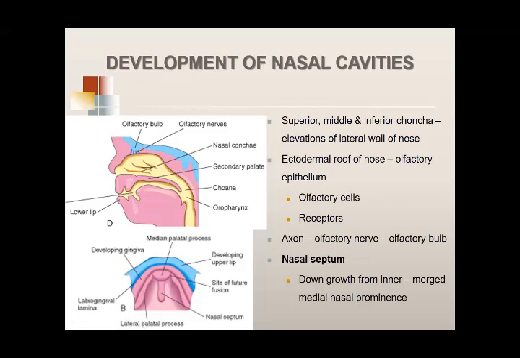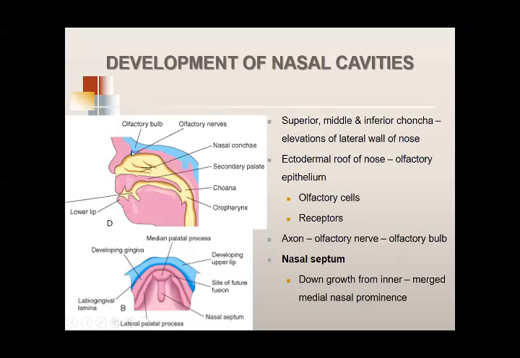I'll repeat this, since you haven't studied gross anatomy yet. In this area develops the olfactory area, where the olfactory epithelium develops. Olfactory epithelium is a combination of olfactory cells and receptors.